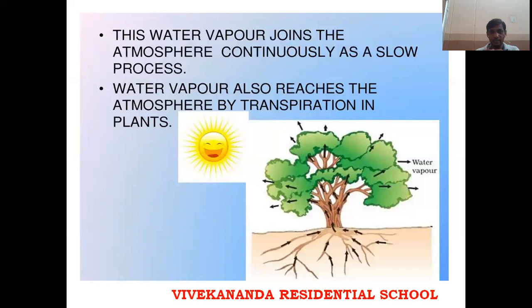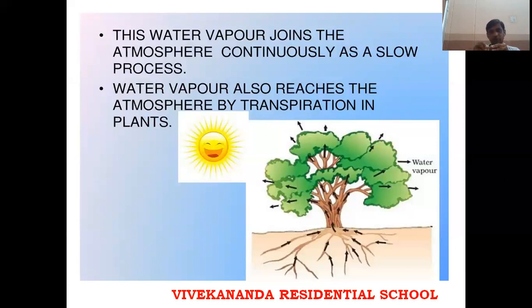Not only from these, even from the plants. So from plants, that is from the leaves. See, in the early morning you will see some water droplets on these leaves. That means the water that is absorbed from the roots is going to reach the leaves, and this process is called transpiration. The process of taking the water from the roots to the leaves is called transpiration.